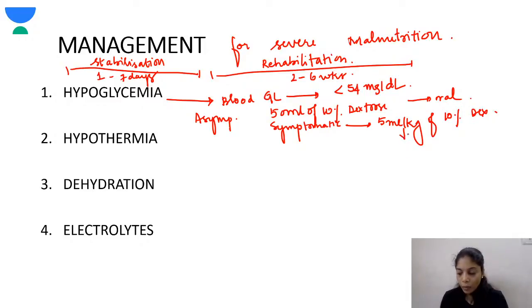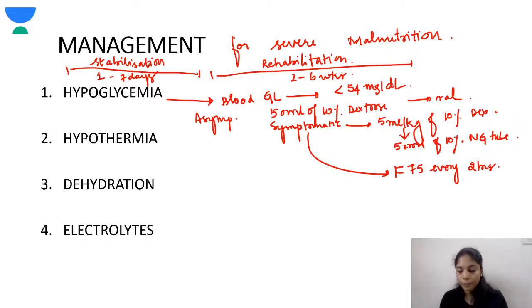This is followed by 50 ml of 10% dextrose in the nasogastric tube. After this the child should be started on F75 every 2 hours round the clock, and antibiotics should also be started.